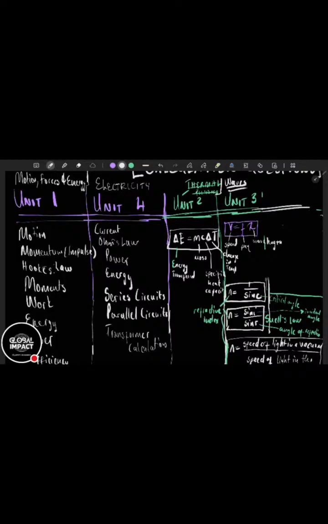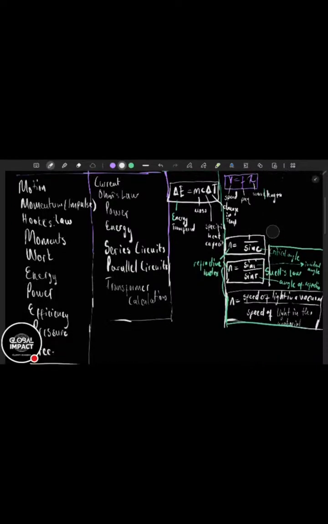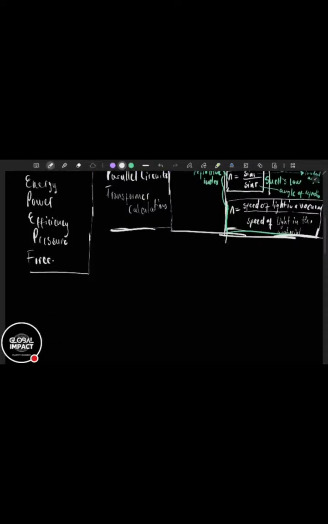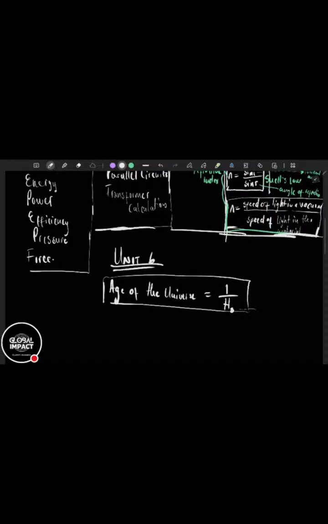So let's make this unit 3. This is you all, unit 3 now. Then we have unit 2, we have unit 3. Then below here we'll put our unit 6. We said age of the universe is equal to 1 over h0. Then you can find it. h0 is the Hubble constant. You'll be given it in each question.